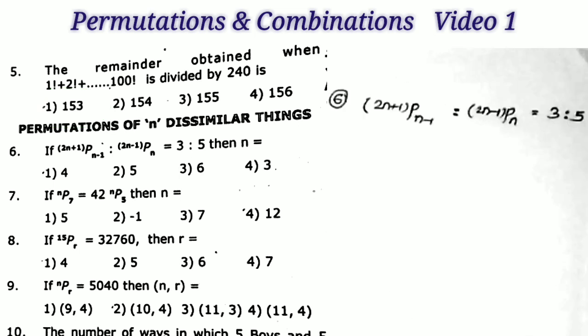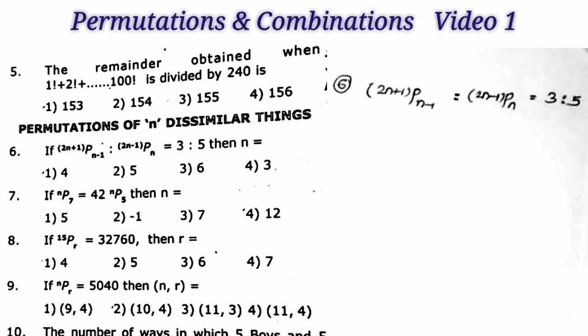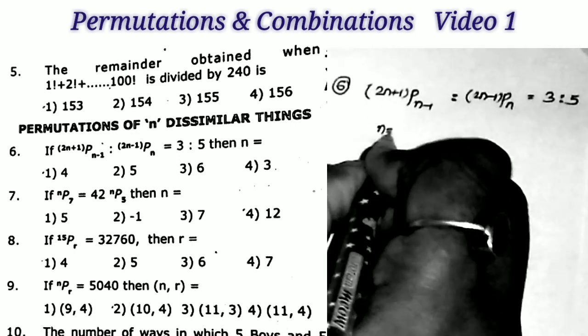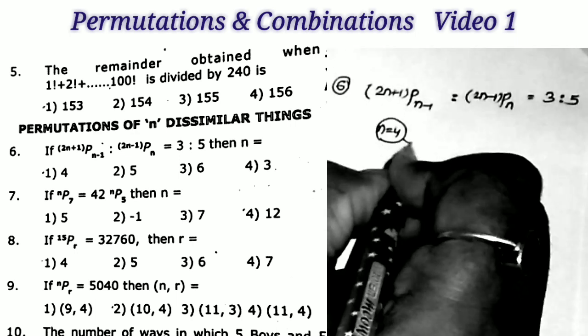That's all. Next question: if 2n plus 1 P n minus 1 is to 2n minus 1 P n is equal to 3 is to 5, then what is the n value? So here also it's better to take the verification process. We solve the question by following the verification. What is the first option? n is equal to 4. So given that n is equal to 4, first I am checking this value.